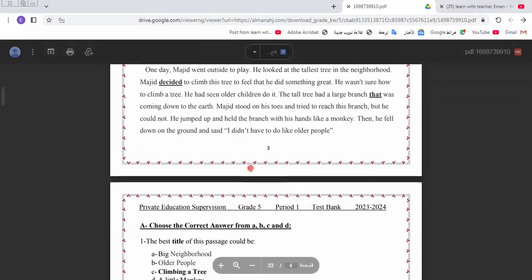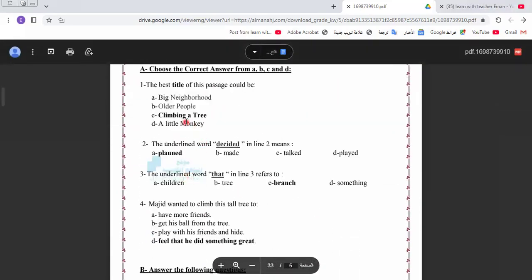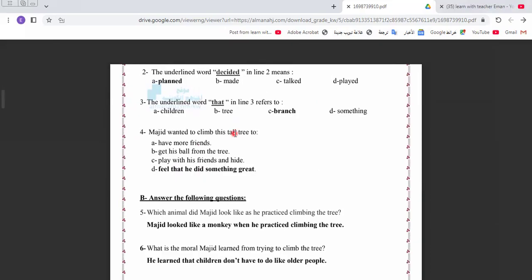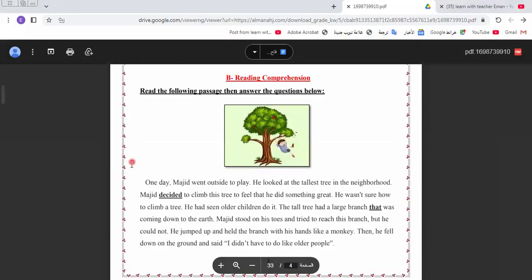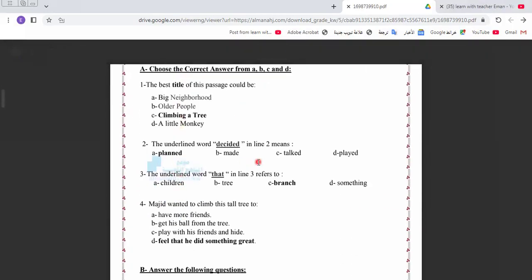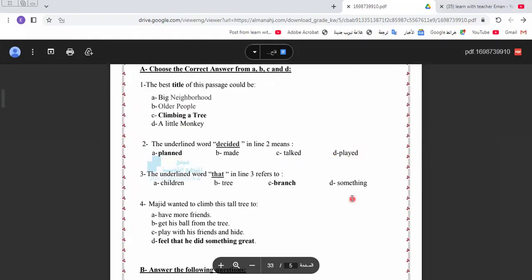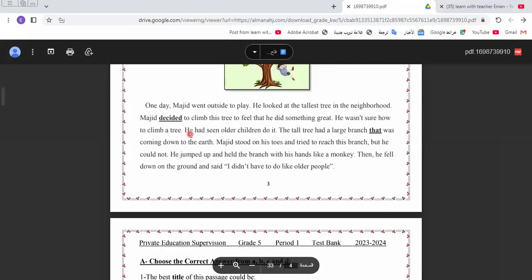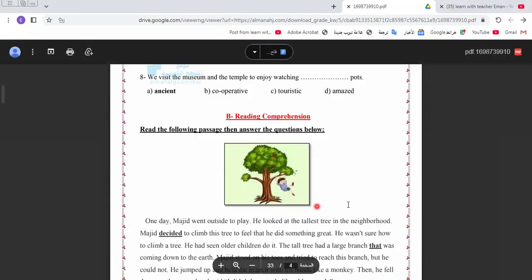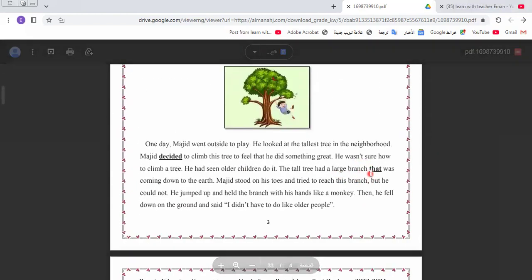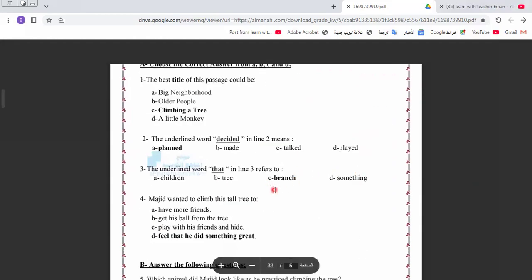The title of this text is what? Climbing a tree. So this is the suitable title. Let's go to another one. The underlined word decided in line 2 means what? Here we have planned, made, talked, played. I think we can't say played, and we can't say talked. Why? Because he decided. So decide means I plan to do something. The underlined word that here refers to what? A large branch that. So here that refers to branch.